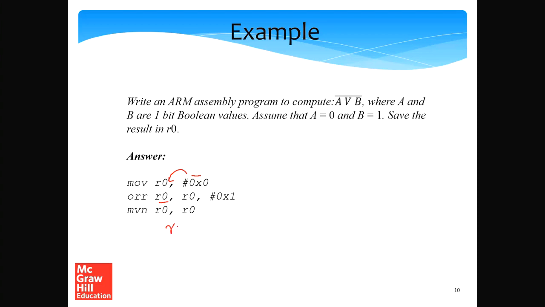So we set R0 as the not of R0. In this case, we are loading two Boolean variables with constants, computing their OR, and then finally taking their logical complement.